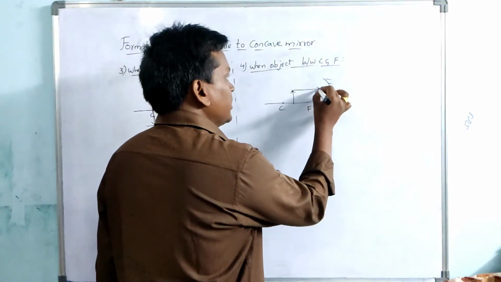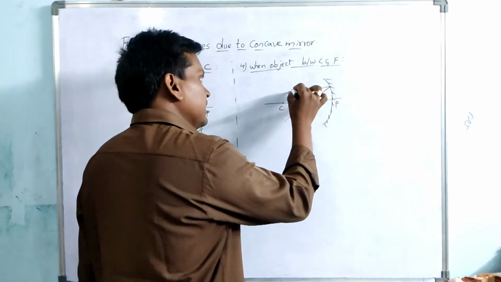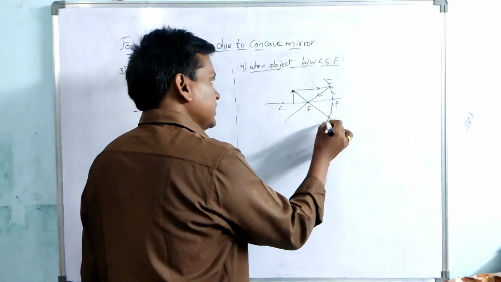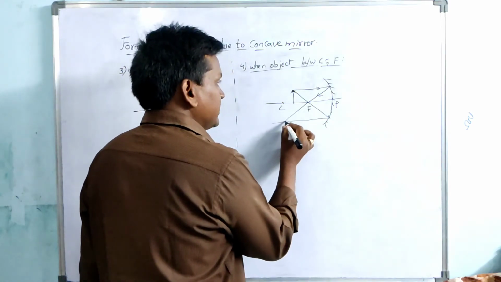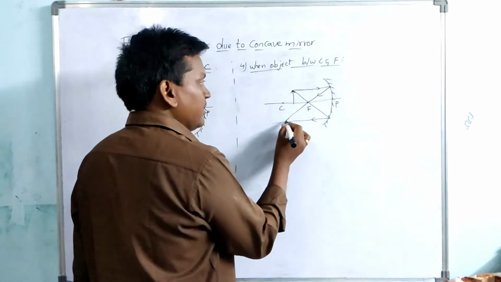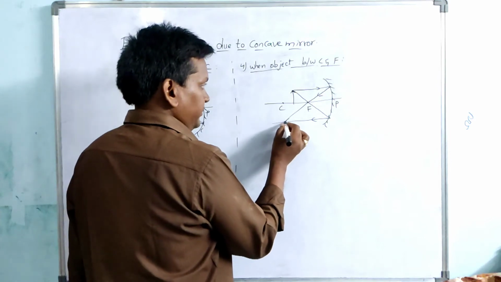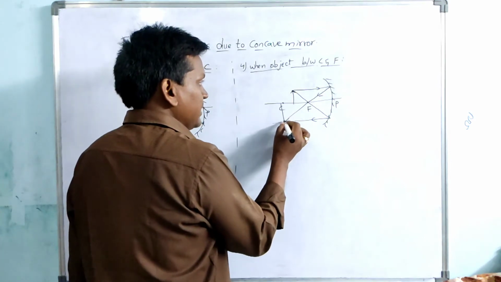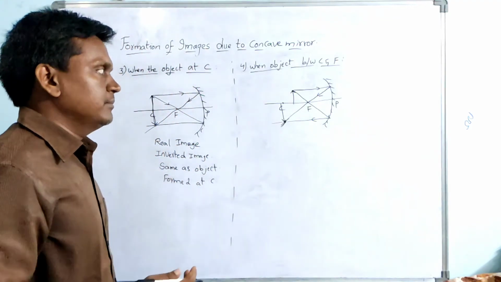A ray parallel to principal axis, after reflection it will pass through focus, and a ray which is passing through the focus, after reflection it will be parallel to principal axis. So these two reflected rays, these are the two reflected rays, they meet here. So the image is formed beyond C.